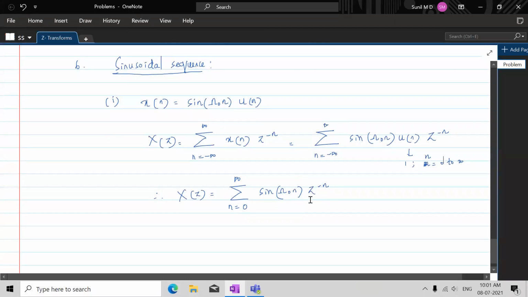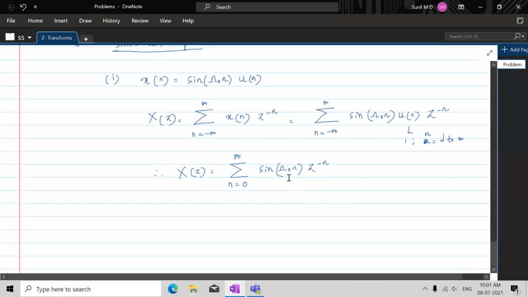Now let's express the sinusoidal signal in terms of the exponential. Can anybody tell me how to express this in terms of the complex exponentials? We know that sine omega naught n can be represented as e power j omega naught n minus e power minus j omega naught n divided by, do you remember what is the denominator?